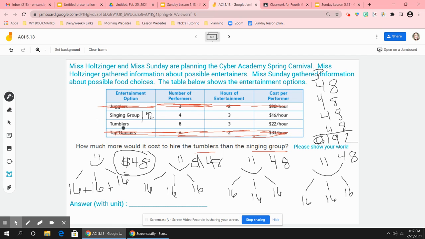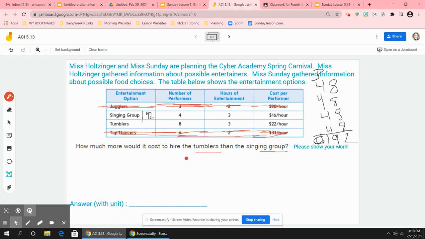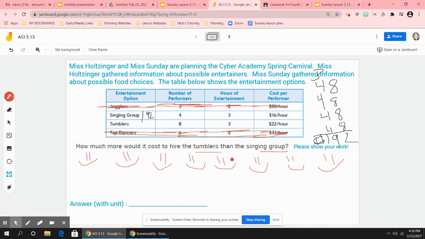So now we have to figure out how much it would cost to pay the tumblers. So to pay the tumblers, we have 8 of them. So I would need to draw 8 people. 1, 2, and there are my 8 tumblers. Now, they each would work for 3 hours. They would perform for 3 hours. So hour 1, hour 2, hour 3. Person 2 works hour 1, hour 2, hour 3.